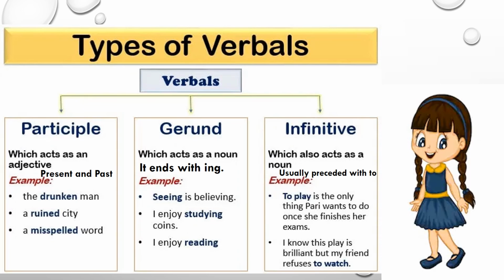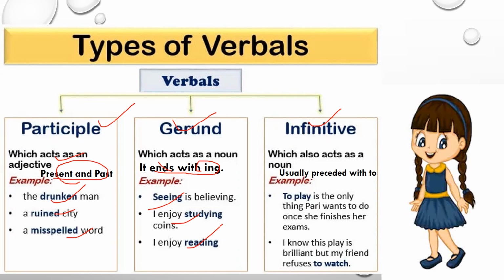So students, now let's revise the non-finite verbs. Non-finite verbs are of three kinds: participle, gerunds and infinitive. Participles act as an adjective in the sentence and they are present and past. For example, drunken man, ruined city, misspelled word, etc. Gerund acts as a noun in the sentence and it ends with ing. For example, seeing is believing, I enjoy studying coins, I enjoy reading, etc.